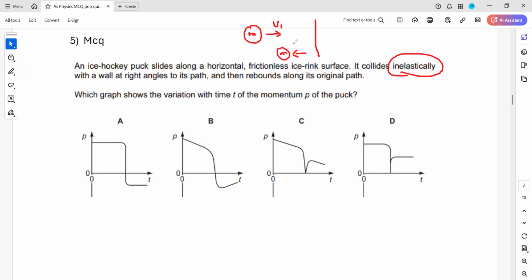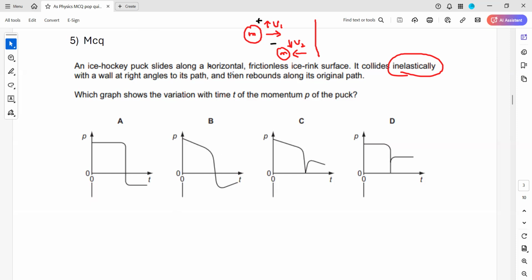Let's say this velocity was v1 and this velocity is v2. So v2 will be less than v1. The second thing is that the direction also changed. If one direction we took as positive, the other will be negative. So two things will happen. Number one, the value of the momentum will change, and the second, the direction of the momentum has also changed.